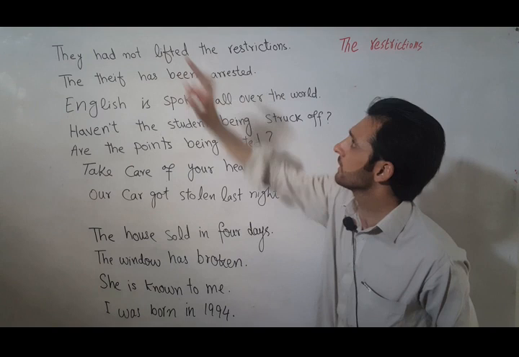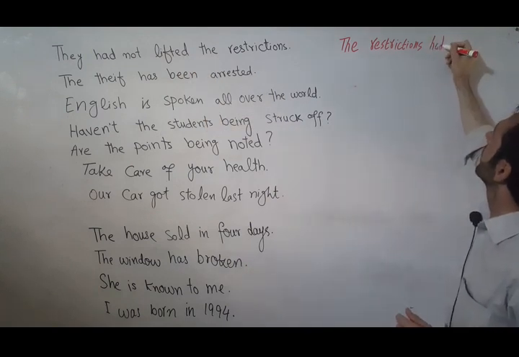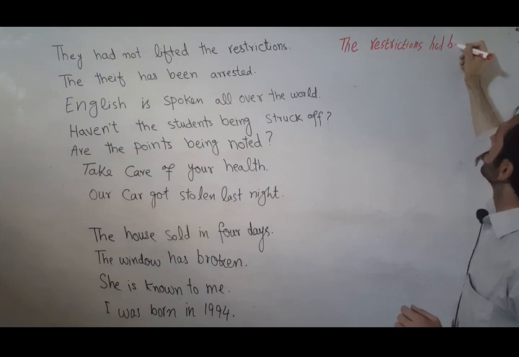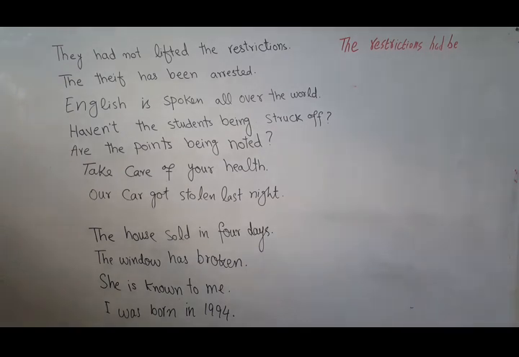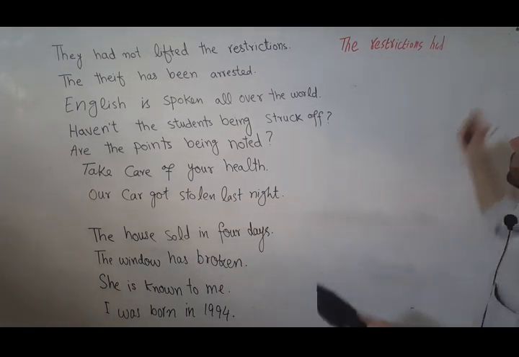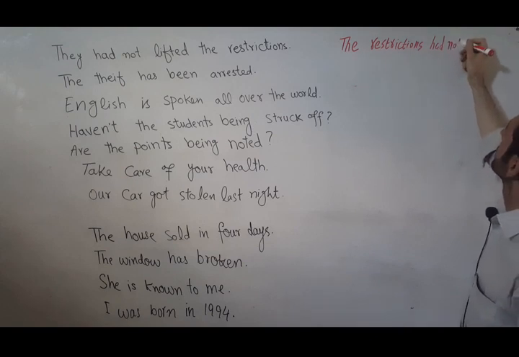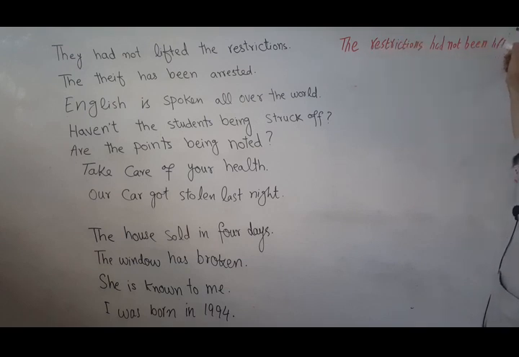So this is a third form of verb, and for third form of verb I mentioned that we will be required to use been. And as it is a negative sentence, not will be constant. And lifted is already third form of verb, so we will use it here.